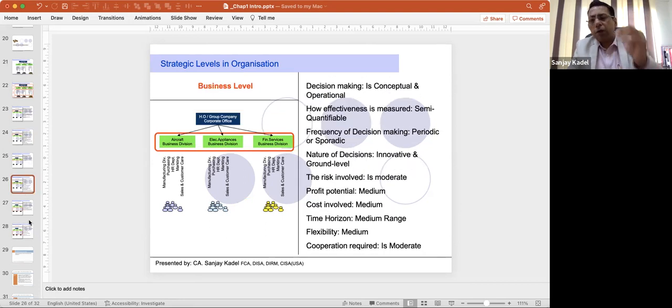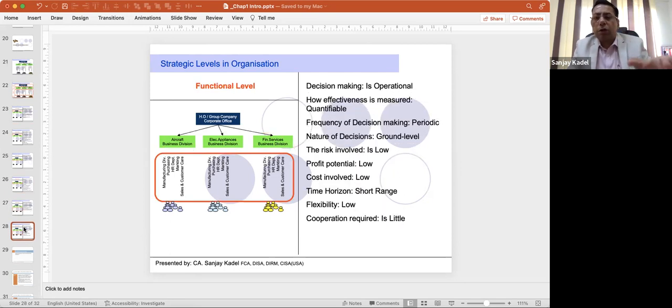So like this, every level has its own unique characteristics, and it is in a logical flow. It is characterized in a logical manner. For example, if profit potential is very high at the corporate level, it is very low at the functional level. The nature of decisions is ground level and the frequency is periodic, there it will be sporadic. The time horizon for functional level is short range, whereas for the corporate level it is a long range time horizon. So these are some points about the different levels in the organization.